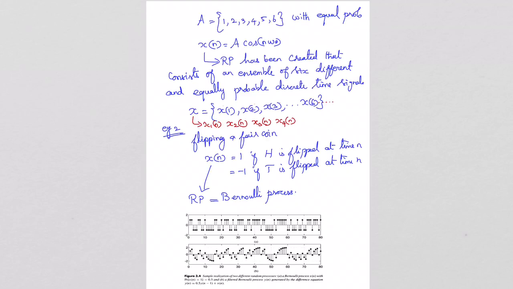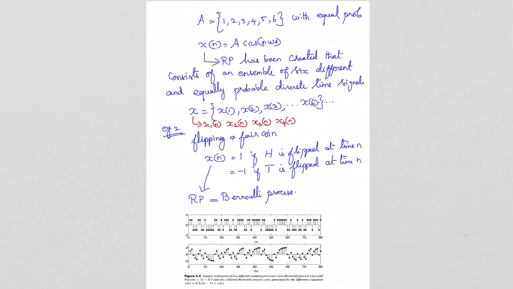If the flip of the coin at any time n is in no way related to the outcome of the flip of the coin at any other time, then x of n is called a Bernoulli random process. So here the coin flips are independent, and this consists of only two values, 1 and minus 1. This type of random process is called a Bernoulli process.